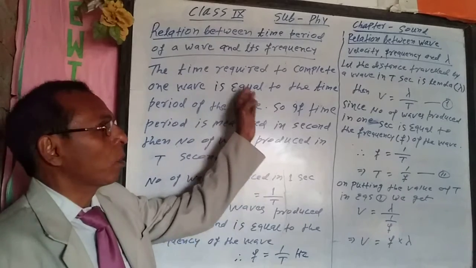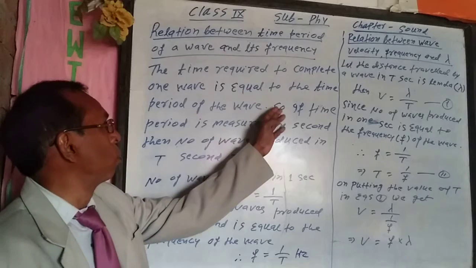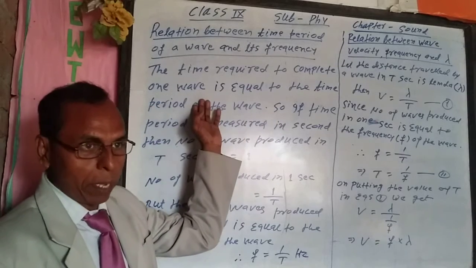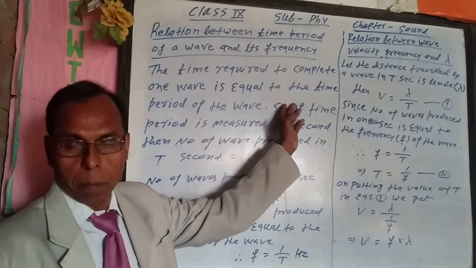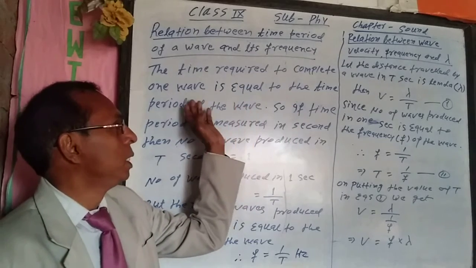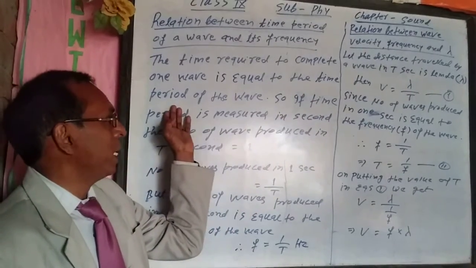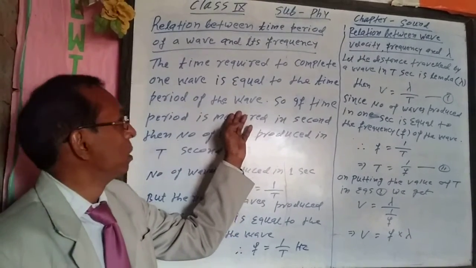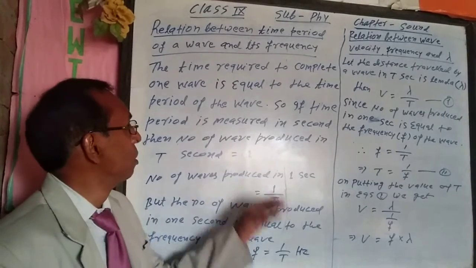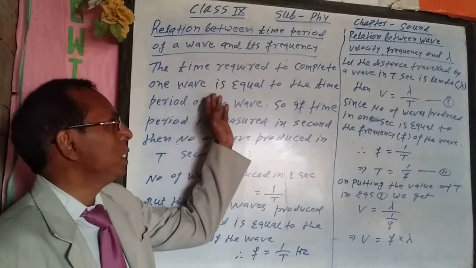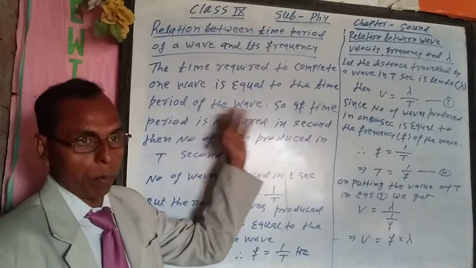The time required to complete one wave is equal to the time period of the wave.